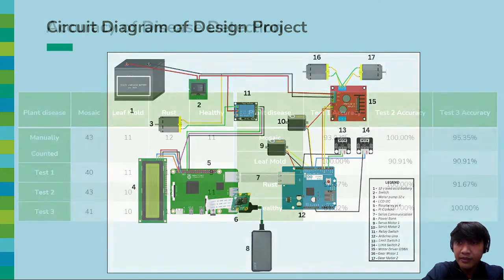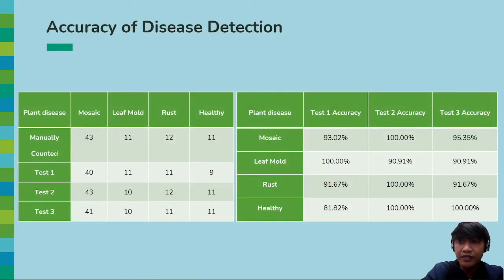Then for the results, for the test or for the accuracy of this detection, in manual counting there are 43 mosaics, 11 leaf mold, rust is 12, and there are healthy plants considered, which is 11. And during test cases, we have three different test cases here showing you the different results, and given you in the right table is the accuracy of each test according to the diseases of the plant.